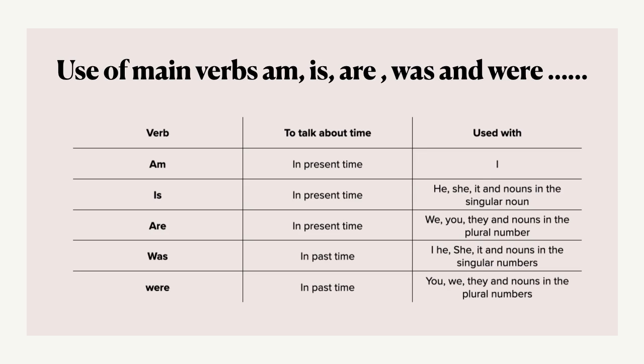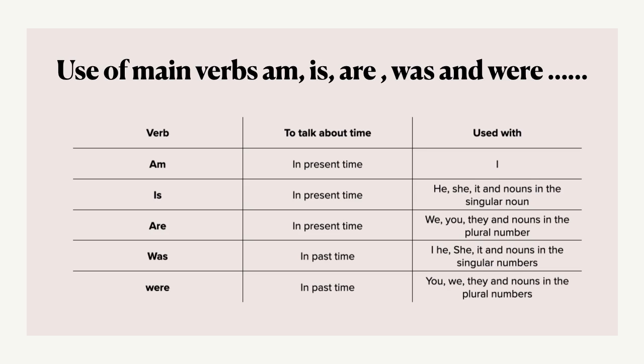So it is very simple. In present time, we use am with I, first person singular; is with he, she, it, the third person singular; and are with we, you, and they.